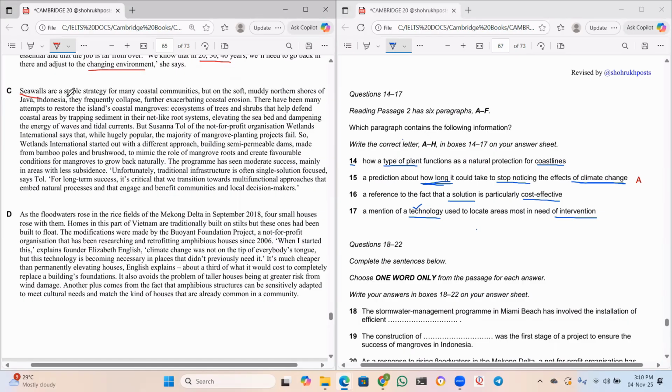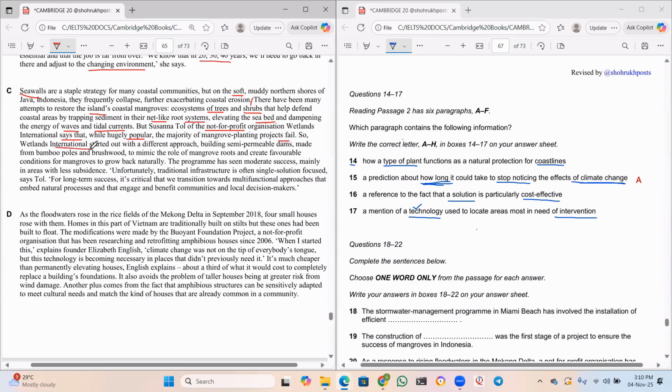Sea walls are a staple strategy for many coastal communities, but on the soft, muddy northern shores of Java, Indonesia, they frequently collapse, further exacerbating the coastal erosion. There have been many attempts to restore the island's coastal mangroves, ecosystems of trees and shrubs that help defend coastal areas by trapping sediment in their net like root systems, elevating the seabed, and dampening the energy of waves and tidal currents. But Susanna Toll of not-for-profit organization Wetlands International says that while hugely popular, the majority of mangrove planting projects fail.